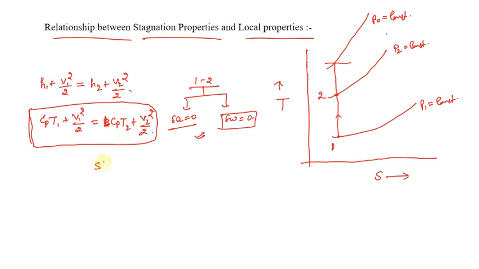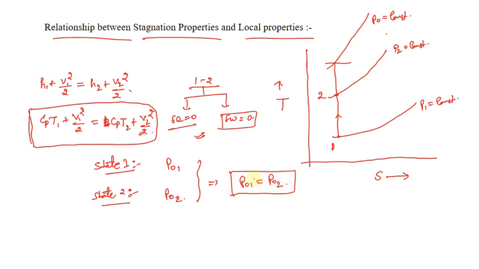That means for state 1 the stagnation pressure, let's say, equals P01, and at state 2 the stagnation pressure is P02. What I'm trying to say is that P01 will be equal to P02. This is true only when there is no exchange of energy. If that is the case, then the stagnation pressure will always remain constant. So this is what I was trying to say.